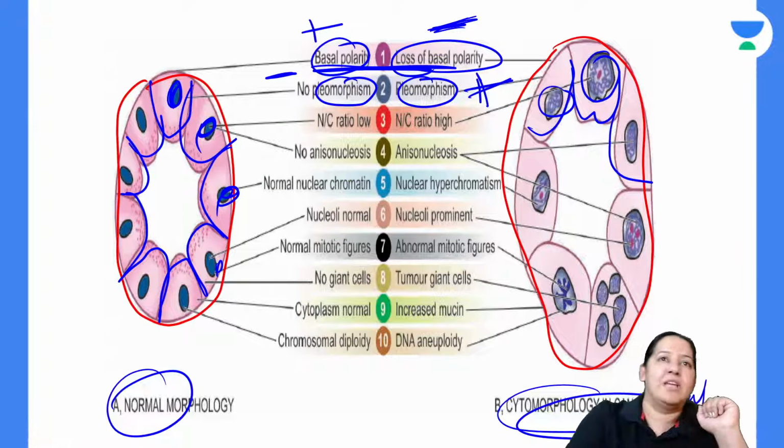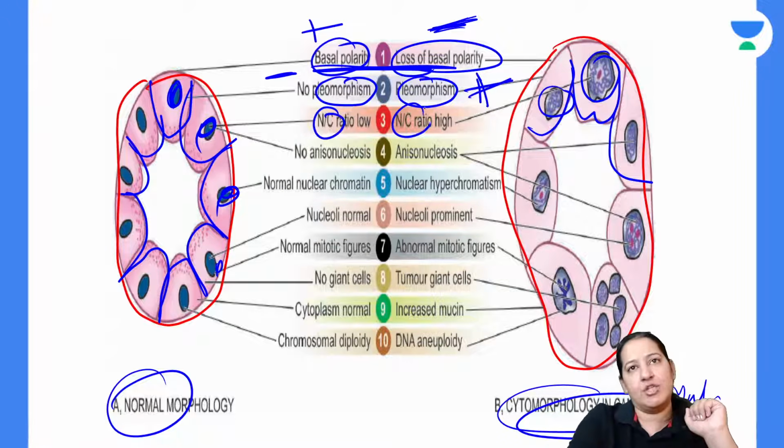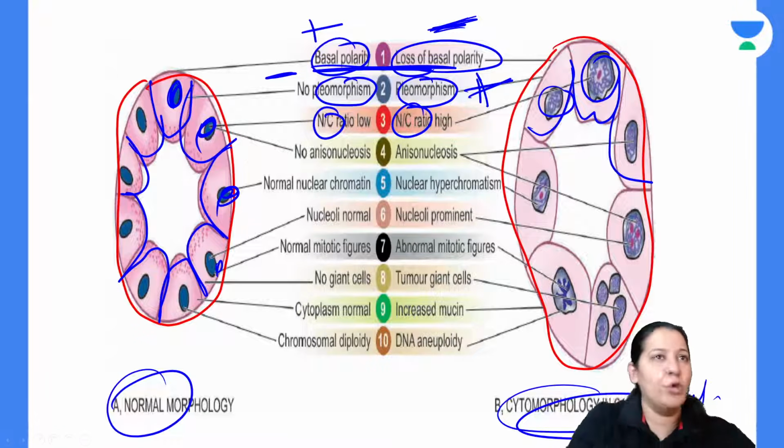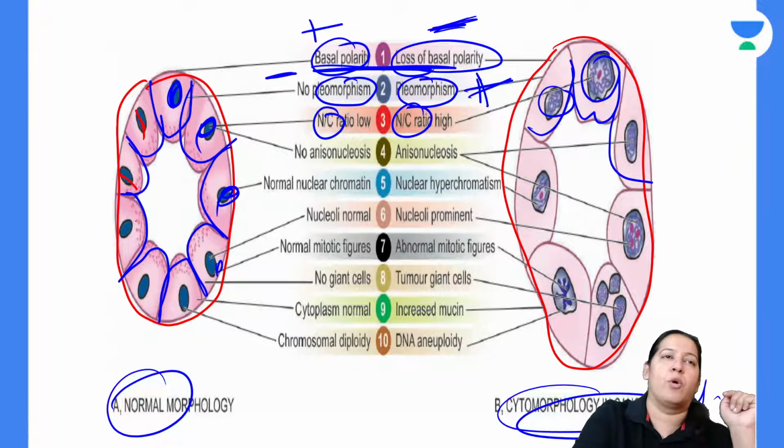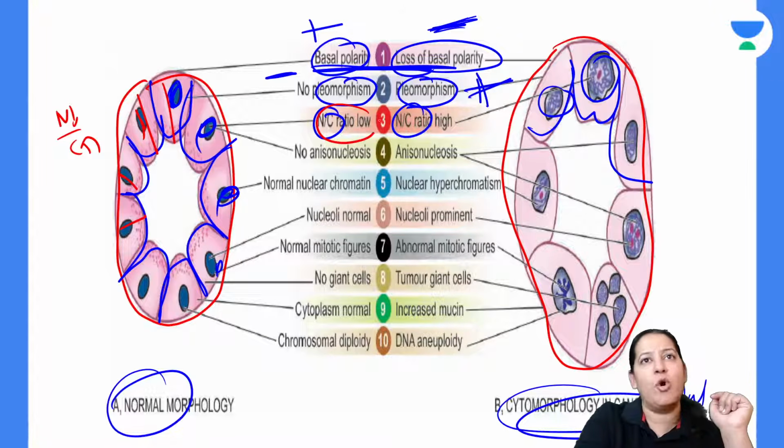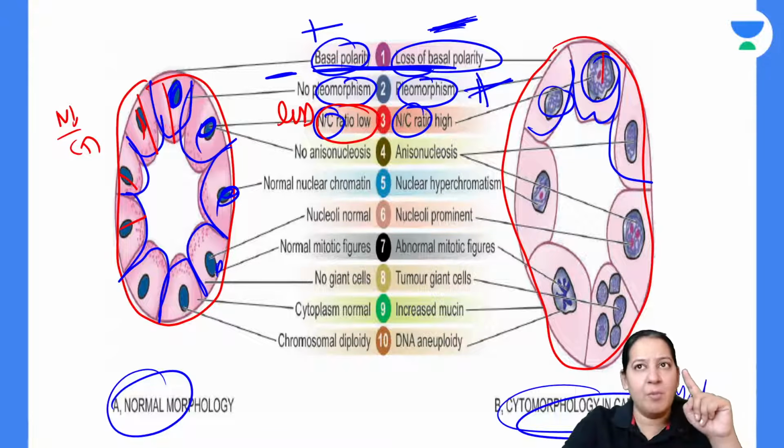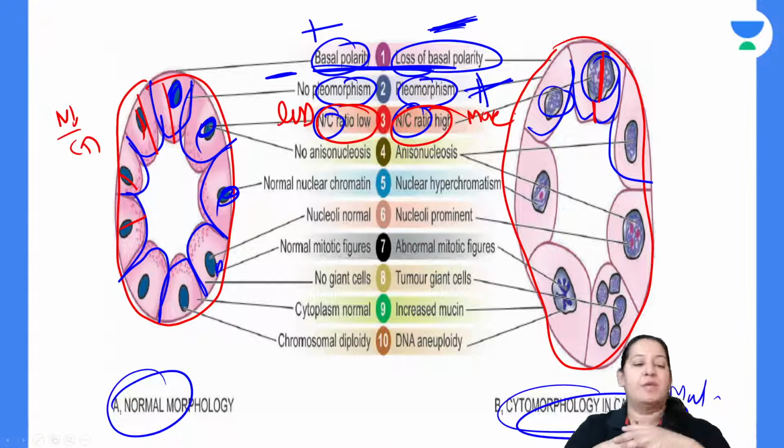Talk about NC ratio. NC ratio here and NC ratio here. See the size of the nucleus here, all the nucleus का size देखो, and see the size of the cytoplasm. So nucleus is less, cytoplasm is more. So NC ratio is overall less. And here the nucleus is more and cytoplasm is less. So here numerator is more, denominator is less. So NC ratio is more. That is the third point.